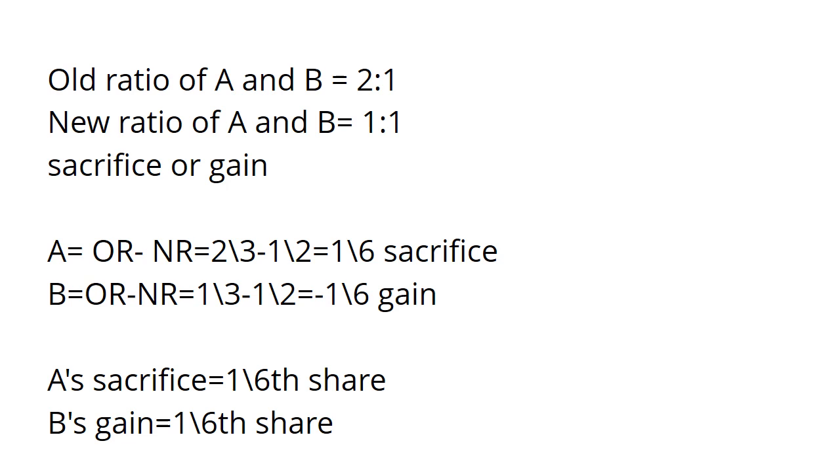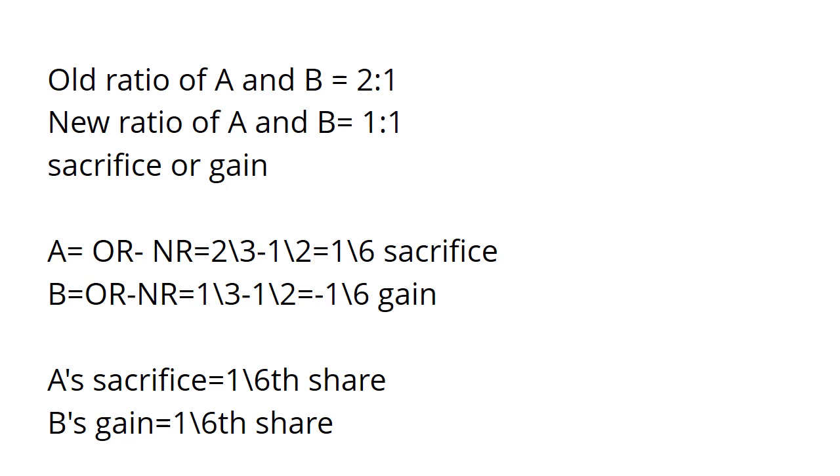Sacrifice or gain of A: the formula to find gain or sacrifice is old ratio minus new ratio. For A, old ratio 2/3 minus new ratio 1/2, it is 1/6 sacrifice. Whenever you get any positive result, it is always a sacrifice in change in profit sharing ratio.